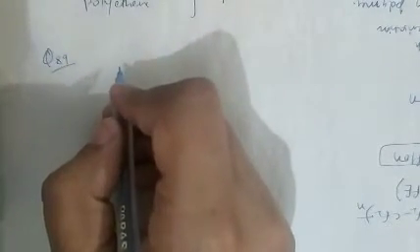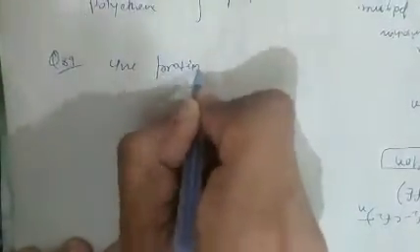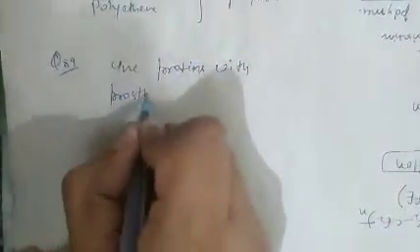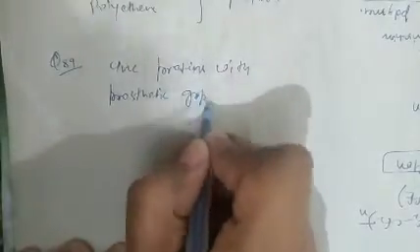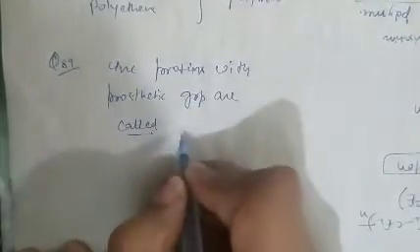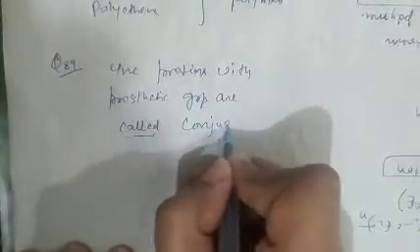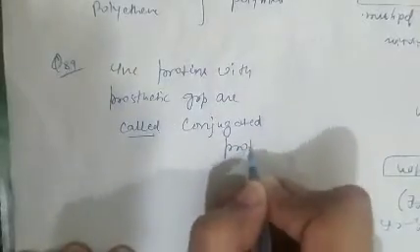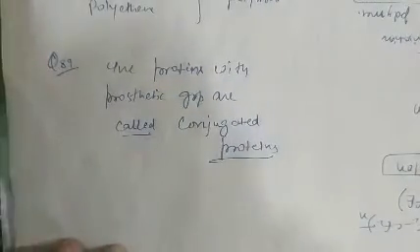See question number 89. In question number 89, what is given there? The question is about the protein with a prosthetic group. As we know, a protein with a prosthetic group is called a conjugated protein. So question number 89, option C is correct.